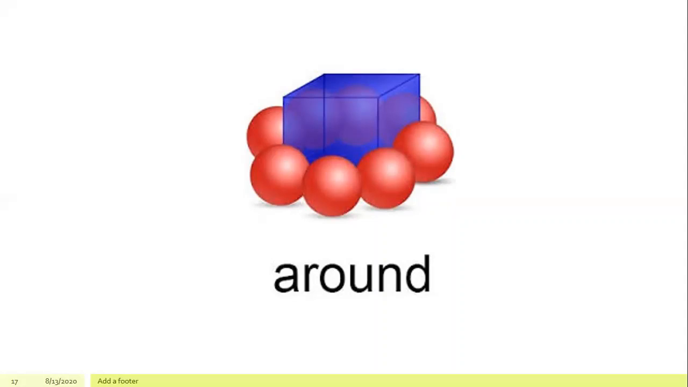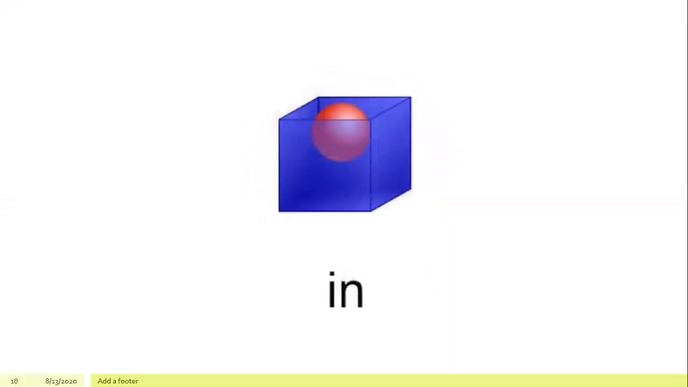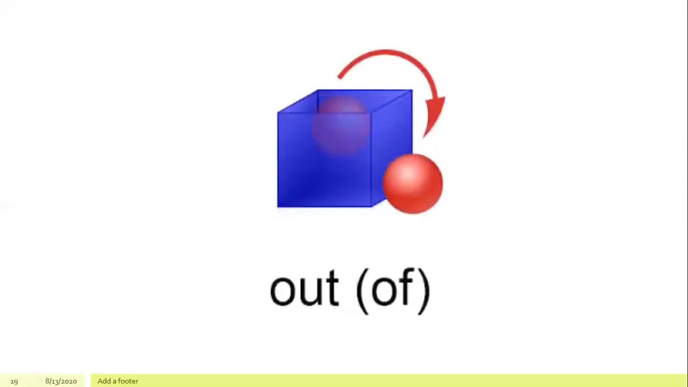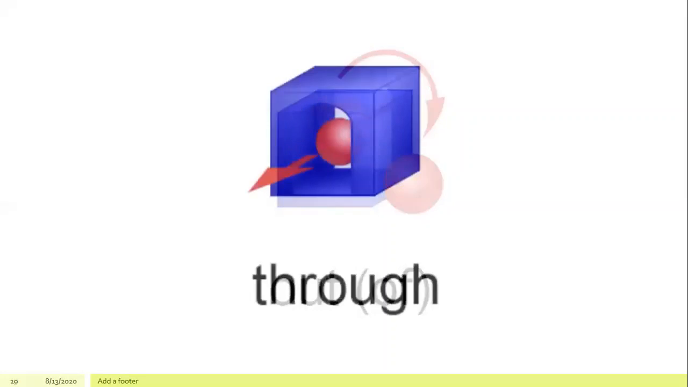Next preposition, in. The ball is in the box, or the ball is inside the box. Next preposition, out. The ball is out of the box, or the ball is outside the box. Next preposition, up.